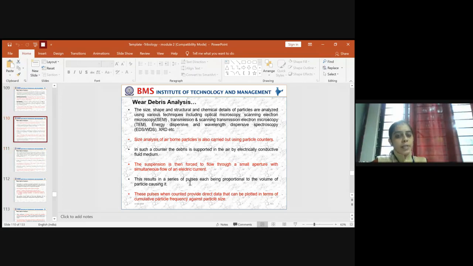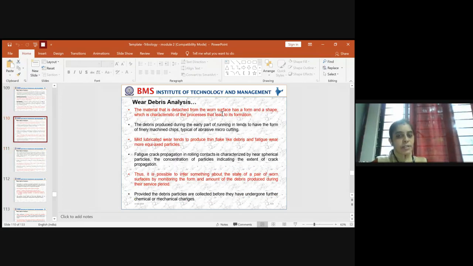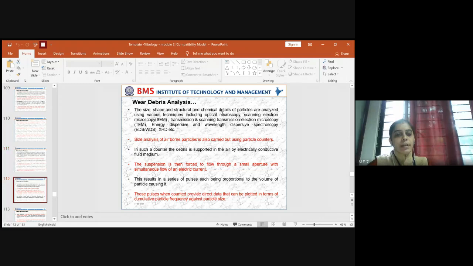Where the wear comes across, we detach that worn surface and subject it to characterization techniques like SEM, XRD, TEM, whatever. Then we identify and analyze how the worn surface looks, and map it with respect to the particular wear we have studied before. We have different types of wear which come across and how they could be overcome, which we have studied. Related to those aspects, you will understand the concept of debris analysis. So this we did in the last class.